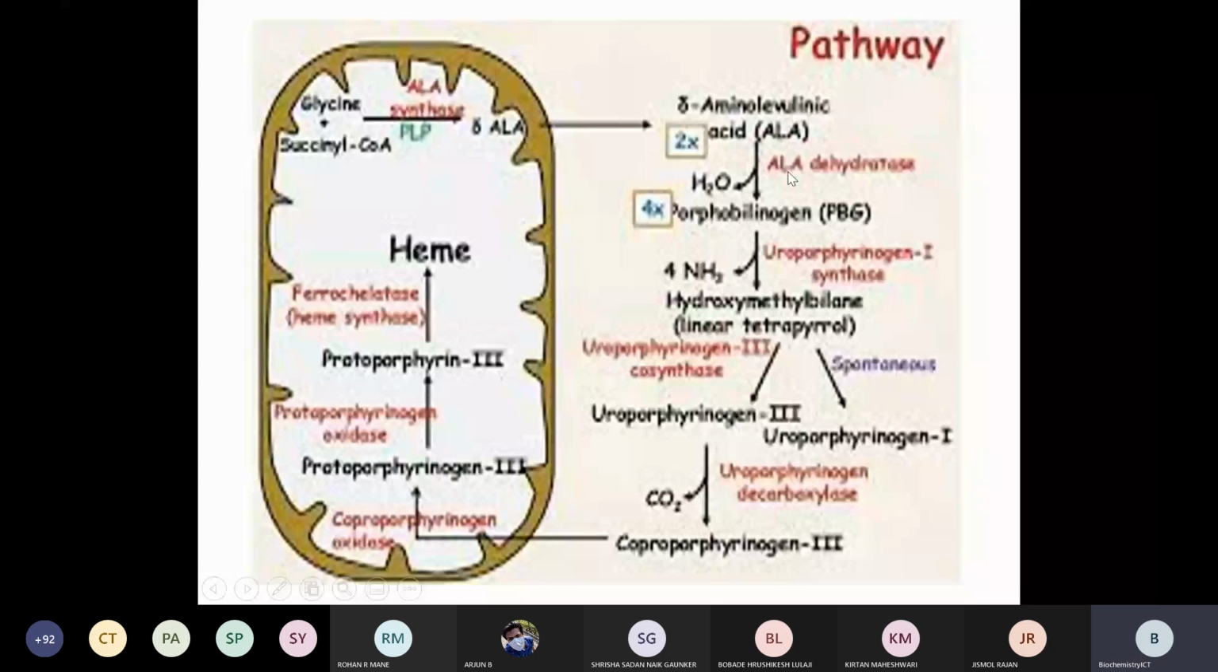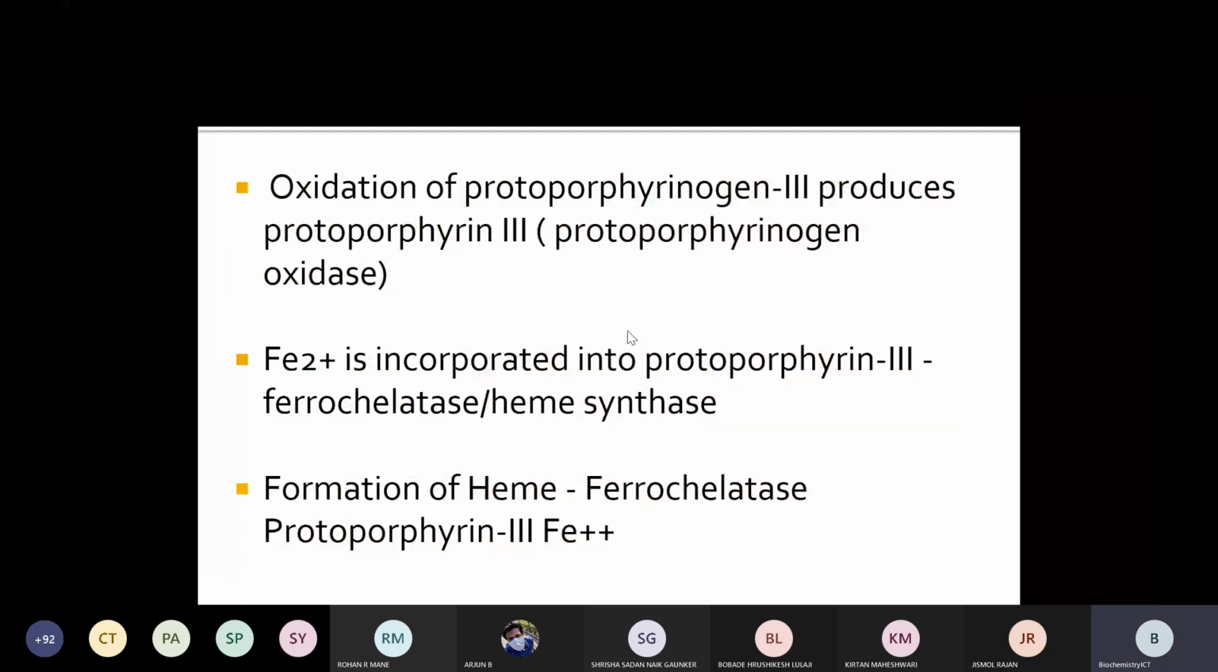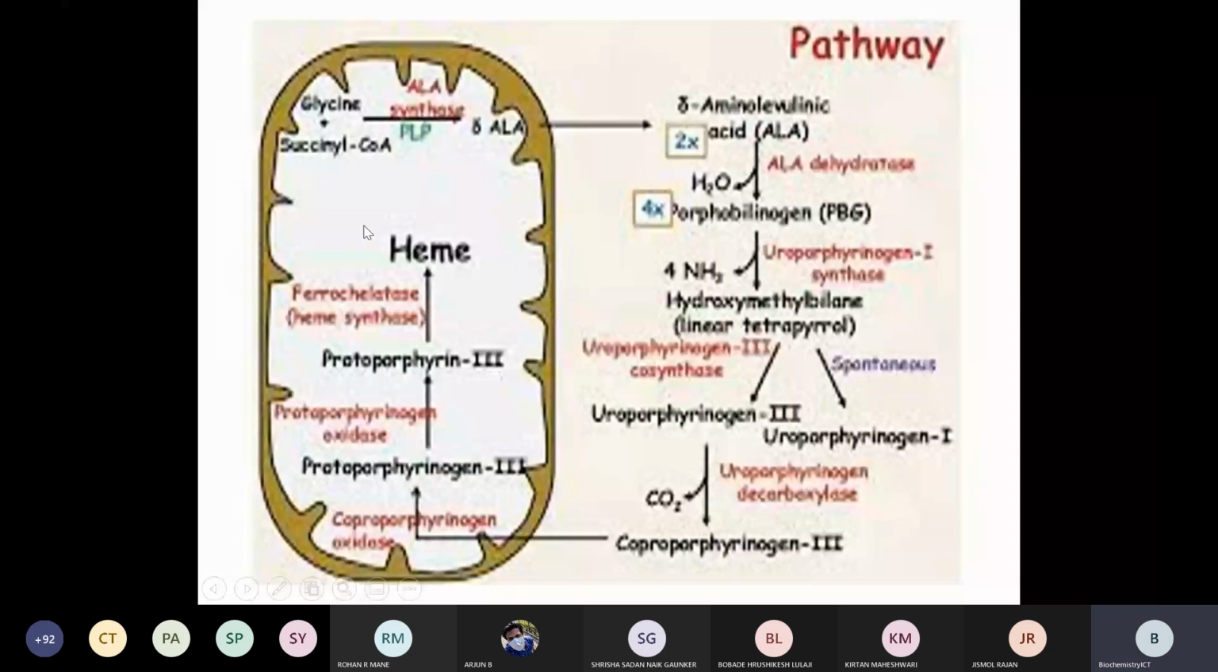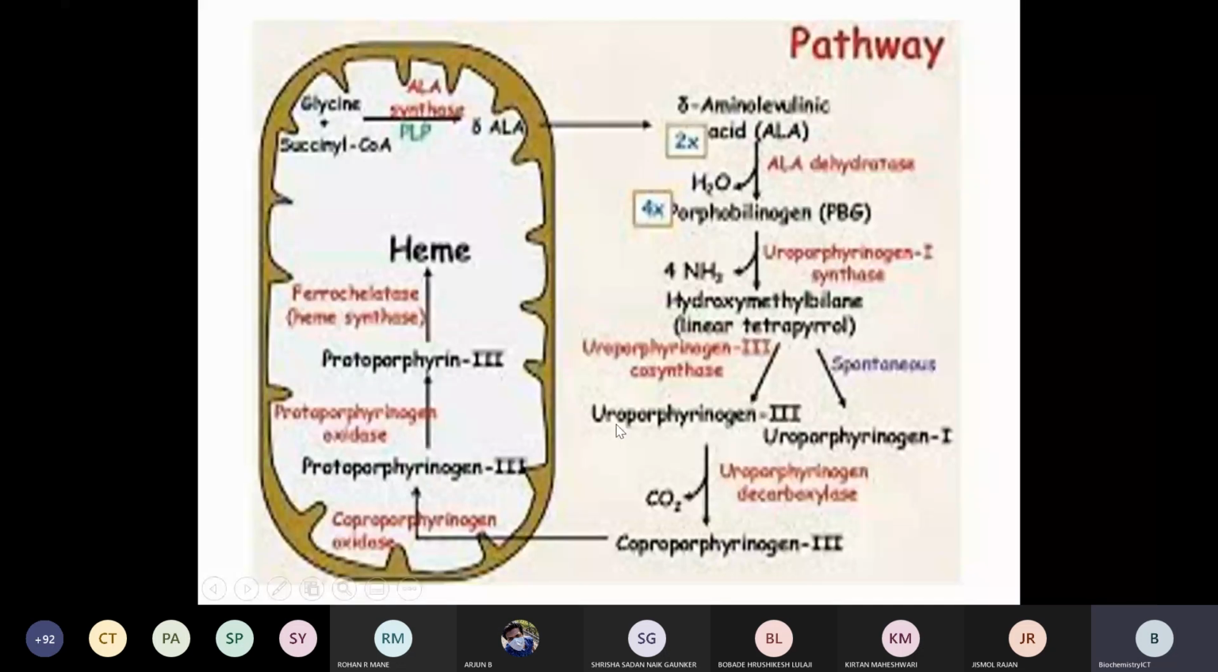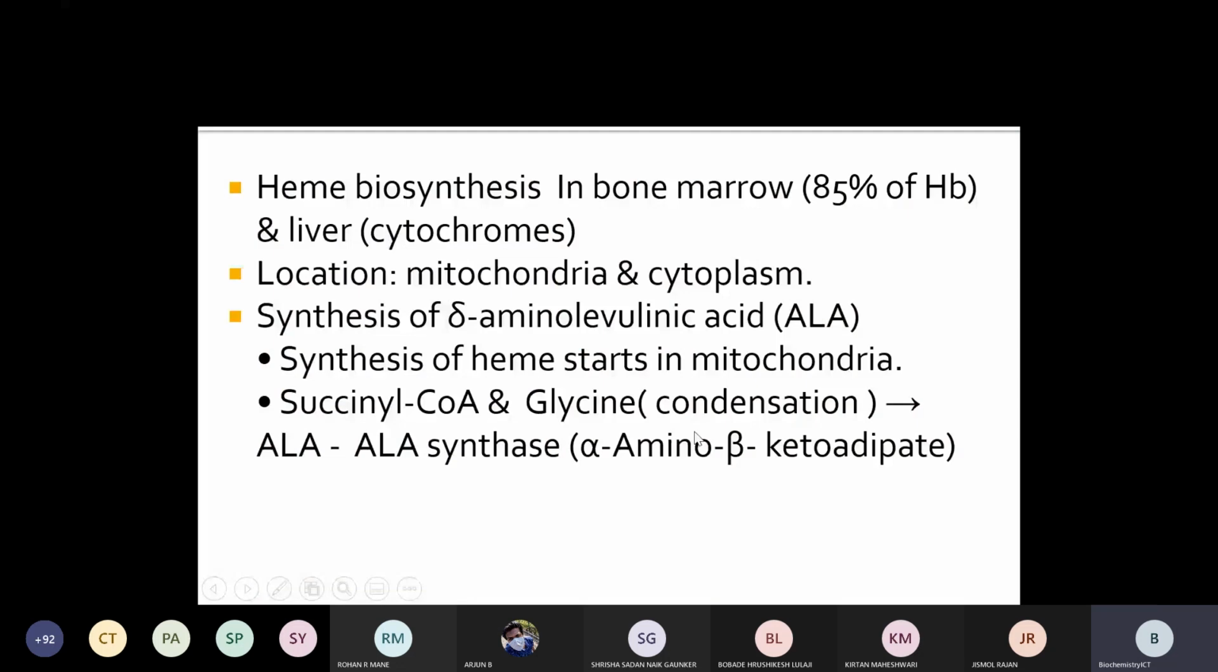Okay. So this is the first reaction which takes place in the mitochondria, and these three reactions I have explained again: oxidation of protoporphyrinogen 3 to protoporphyrin 3 in the presence of the enzyme protoporphyrinogen oxidase. Then iron gets incorporated in the presence of the enzyme ferrochelatase, which is also called heme synthase, and heme is formed. So these three and the first step take place in mitochondria.